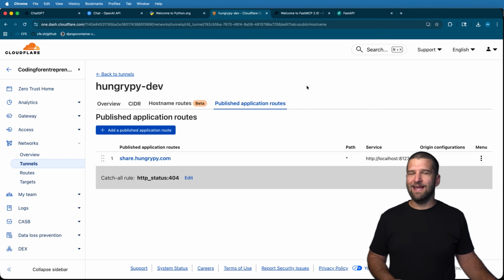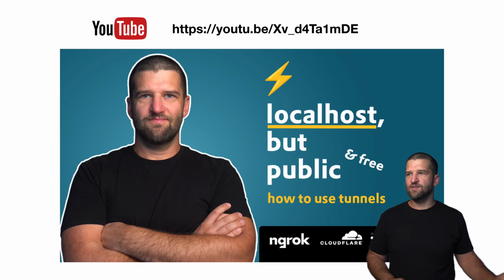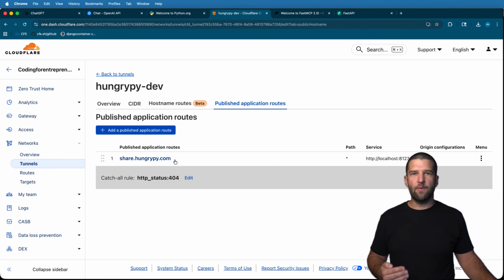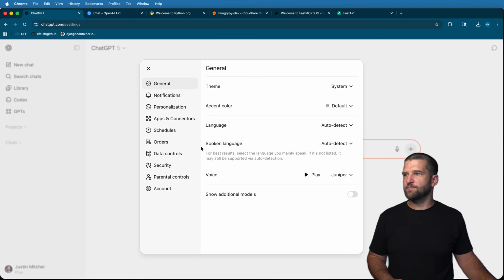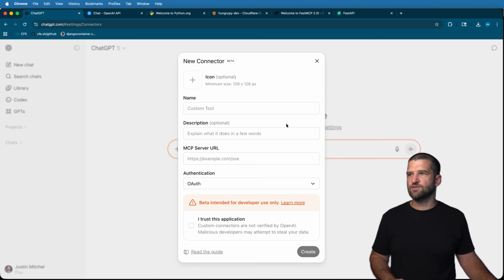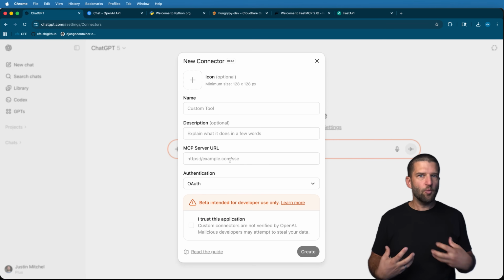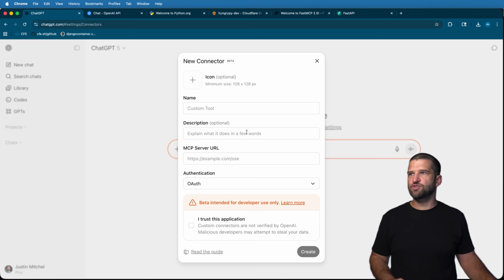I'm also going to be using a Cloudflare tunnel. A tunnel is absolutely required to make this happen. You don't have to use a Cloudflare one. I have this whole other video right here that you can watch that shows you other options for building out your own tunnel. It only takes a few minutes to get a tunnel up and running, and once you have one, you'll be able to use it all of the time. Now, the reason we need a tunnel is so that we have a public URL that we can bring to ChatGPT that we can use as our MCP server. So if we look in our apps and connectors here, we've got this MCP server. We need a way for ChatGPT to actually communicate with our local machine. A tunnel will help us do that.